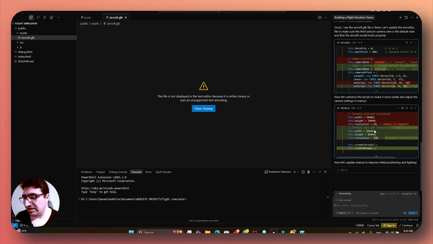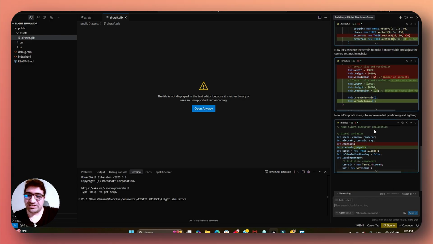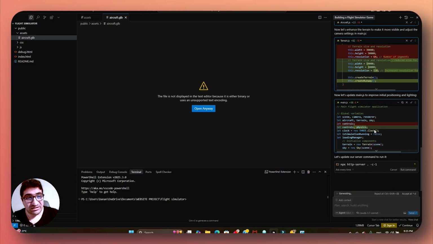Now let it apply all these changes and we'll see what it's going to change, because this is going to revolutionize gaming. We do not need big industry and big companies to create games for us. We can create our own game. We don't need to just tell Cursor to create a game. Cursor just creates all the elements and all the spots for the animation and the graphics to take place, and we're just going to put all those animation and graphic files in those places. That's it. So this is going to help us a lot faster.